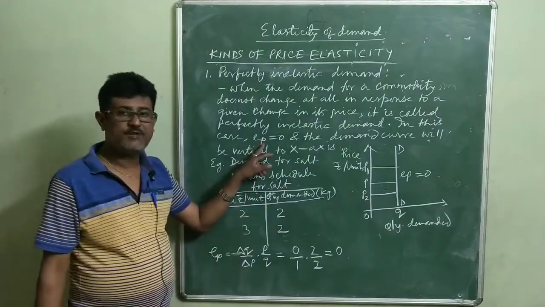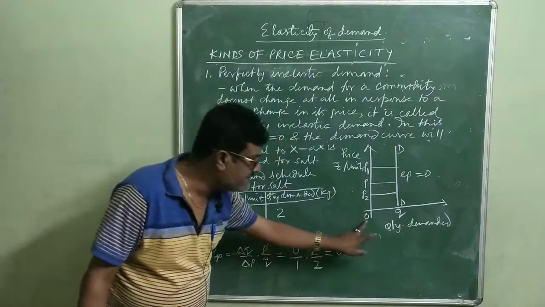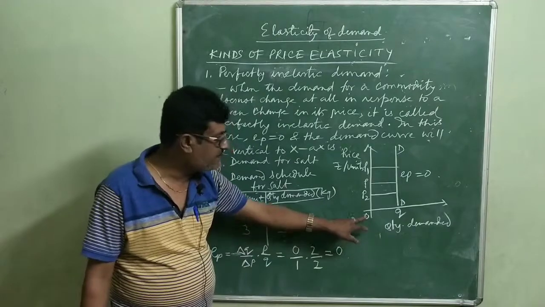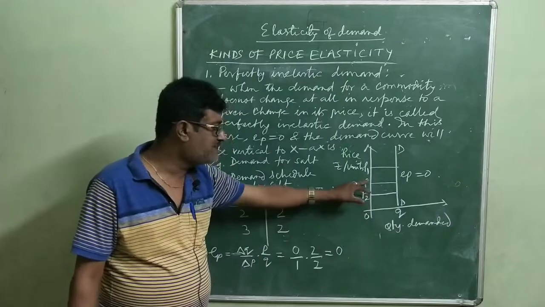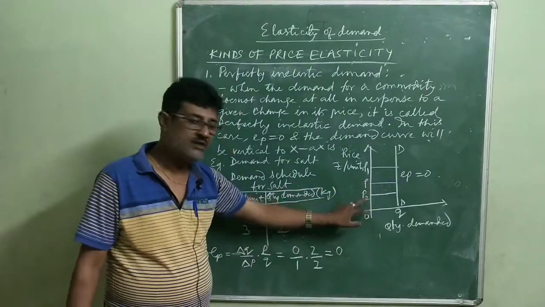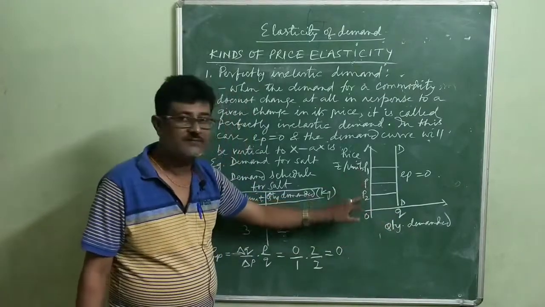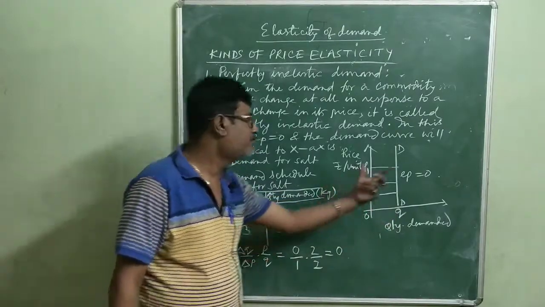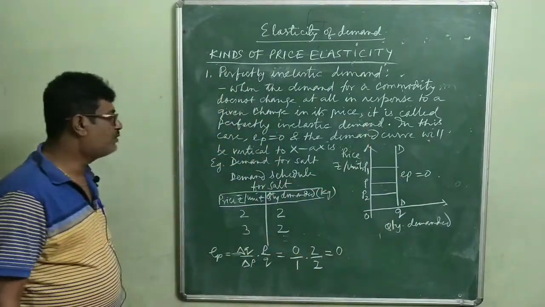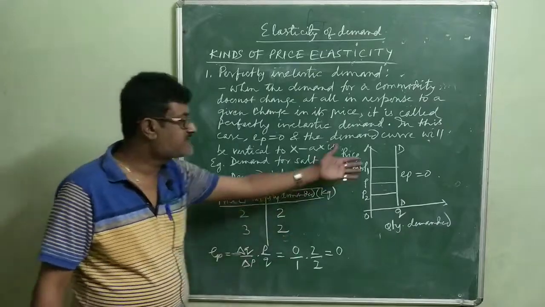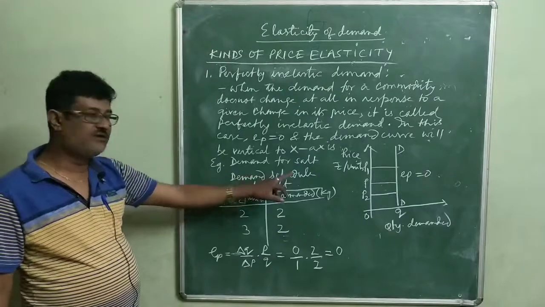So in this case, price elasticity of demand will be equal to 0. Why? Because in the given diagram you find that when the price rises from OP to OP1 or falls from OP to OP2, the quantity demanded does not respond to the change in price. So it is said to be perfectly inelastic demand, and the demand curve will be vertical to the x-axis as shown in the given diagram. We have taken a demand schedule for salt.